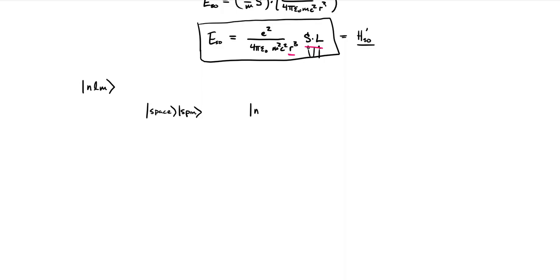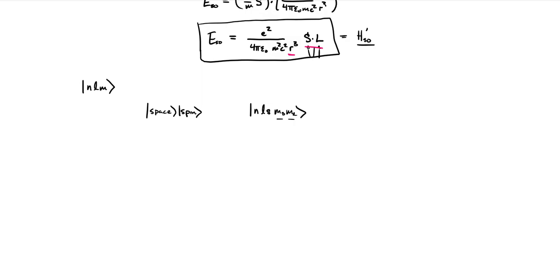So the quantum numbers we're concerned with are n, l, s, m_s, and m_l, where we've got the principal quantum number, the orbital angular momentum quantum number, the spin quantum number, and then the z components of the spin and orbital angular momenta.